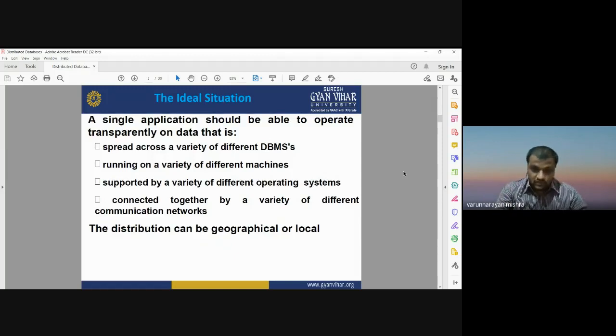But when we combine the entire database distributed over different computers, it is known as a global or geographical distributed database management system. So the distribution of data sets may be global or local depending on our requirement. This is the ideal situation through which we can work on the distributed database management system.